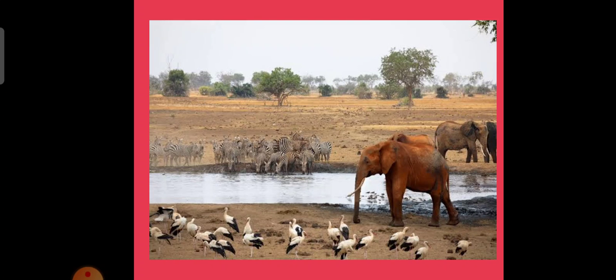This is also interaction between living and non-living, known as an ecosystem. Water, air and soil are non-living. These living organisms are interacting with all these abiotic components, that is known as ecology.